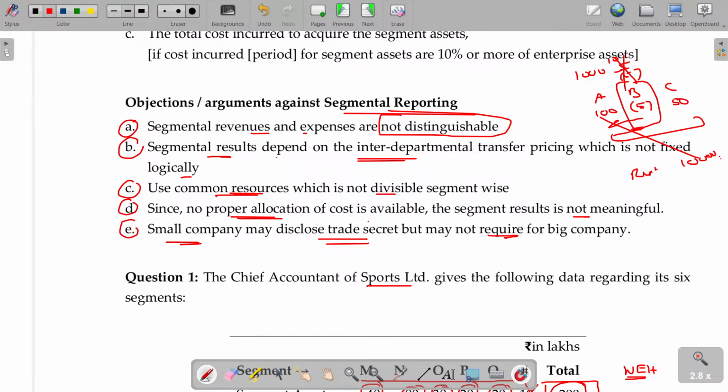They won't disclose now. In the initial period, there is a huge loss. If they wanted to disclose the profit in Jio, there is only a loss. They reach the break-even point in the second or third year only. They don't want to disclose the trade secrets there. So that's a problem in showing segment reports. Okay. So with that, this Accounting Standard 17 on segment reporting is over.